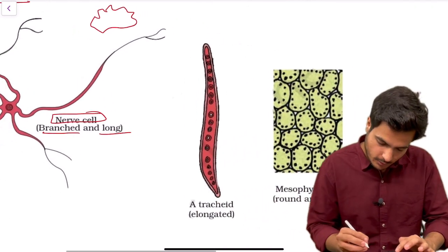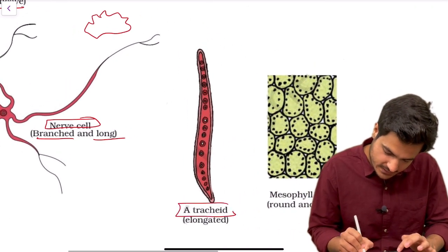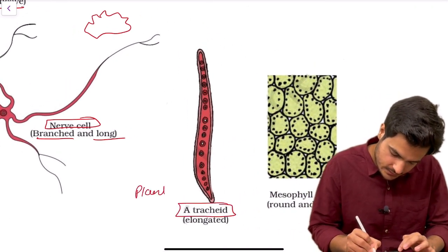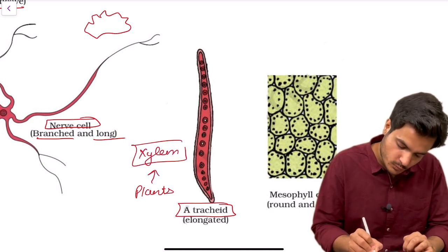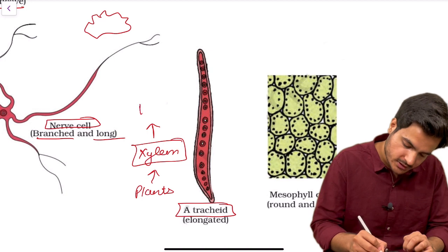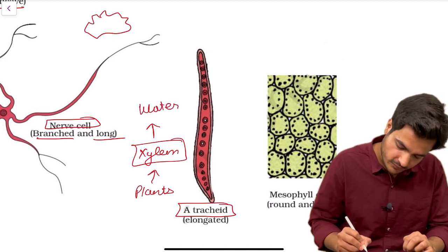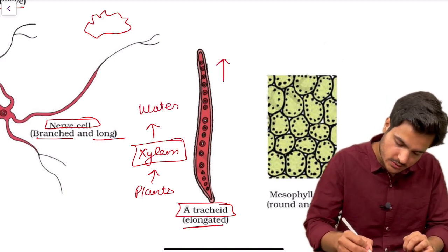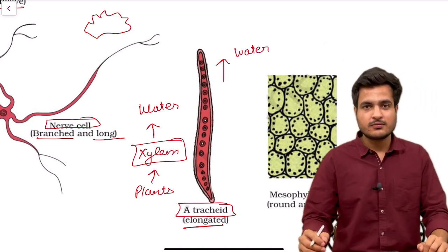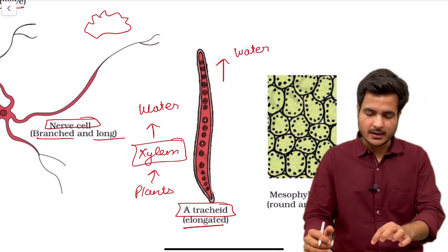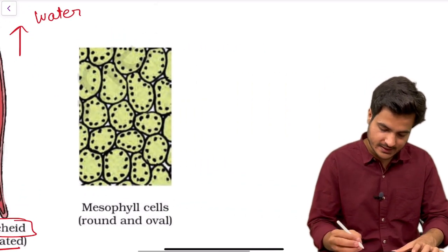And now let's see tracheids. Tracheids are present in plants, in the xylem. Xylem is a tissue which is involved in transportation of water. Therefore they are elongated so as to transport water to far off places from roots to different parts of the plants. Then comes the mesophyll cells.